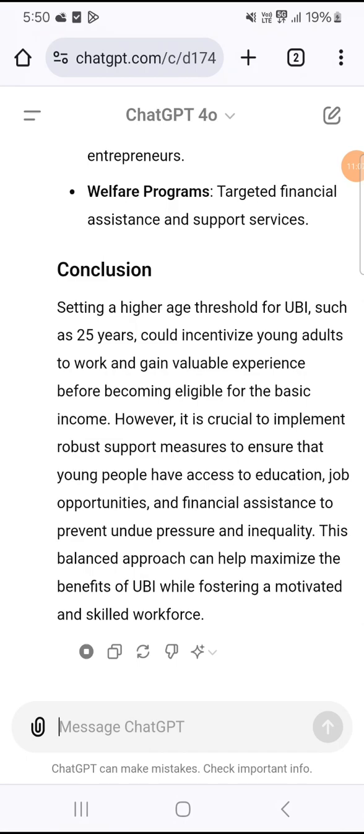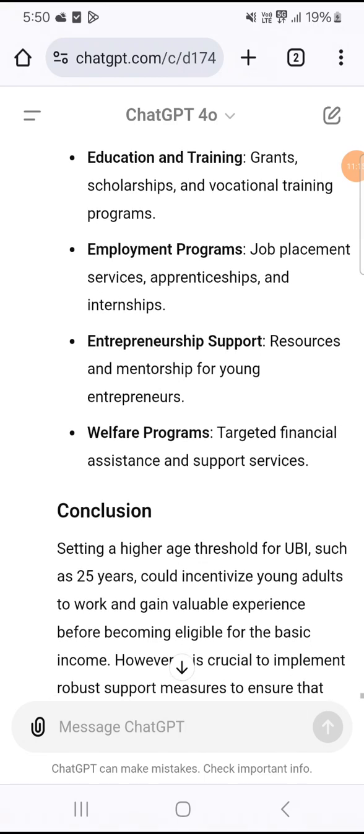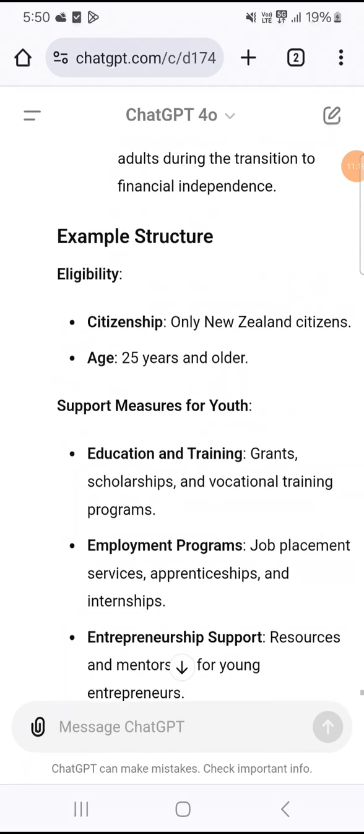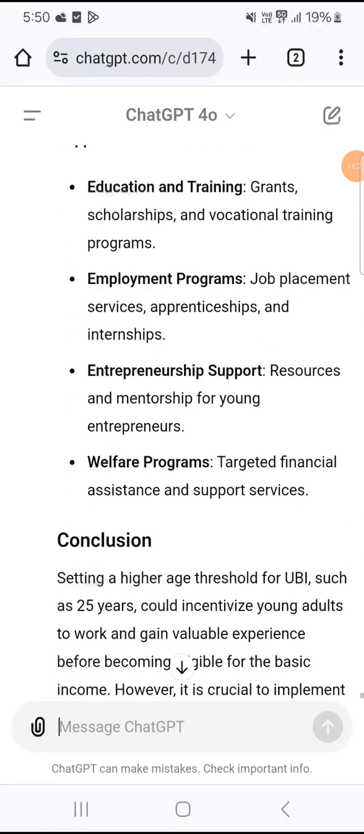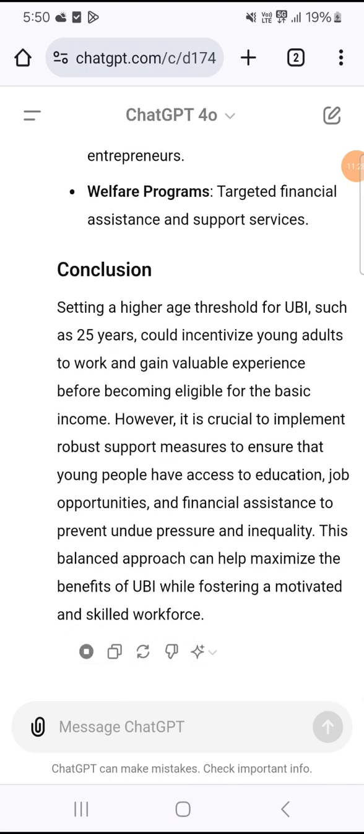Age, 25 years and older. Support measures for youth. Education and training. Grants, scholarships, and vocational training programs. Employment programs. Job placement services, apprenticeships, and internships. Entrepreneurship support. Resources and mentorship for young entrepreneurs. Welfare programs. Targeted financial assistance and support services.